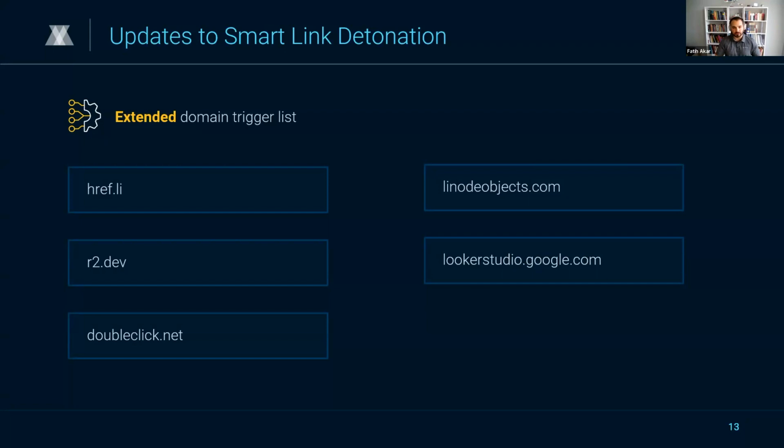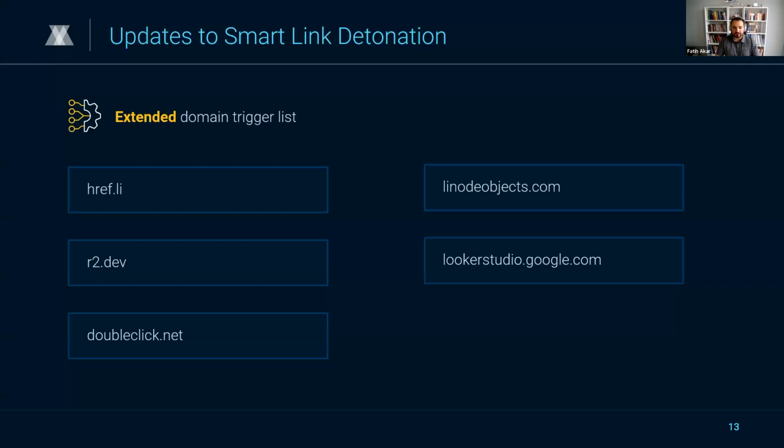And this allows us to optimize the balance between not harming productivity and performance of the analysis, while keeping the efficacy high. So with this update, we expand our domain trigger list, and we aim to enhance our ability to swiftly identify and detect threats stemming from widely exploited links. And here are some of the recent additions that you see on your screen, now included in the Smart Link Detonation triggers list.